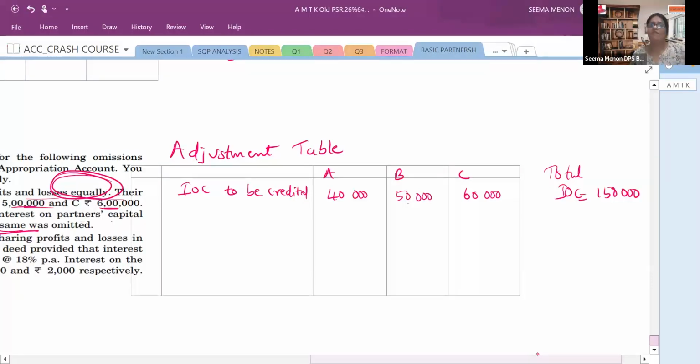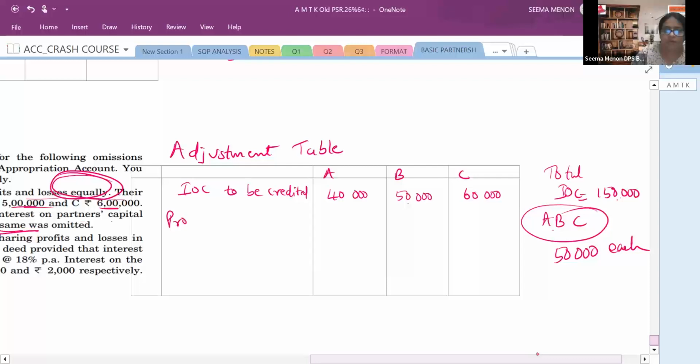They omitted this. Whenever the firm is not showing the expenses, then the profit will automatically be more. So it is distributed in the equal ratio. Equal ratio means everybody will be getting 50,000 each, A, B, C. तीनों को इसको equally मिला होगा. So what will you write? The profit is to be reversed.